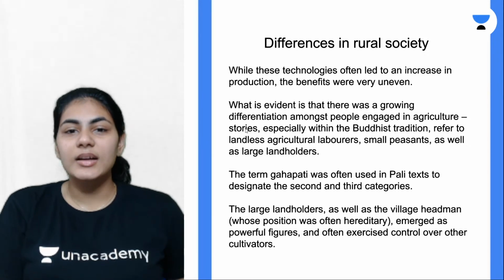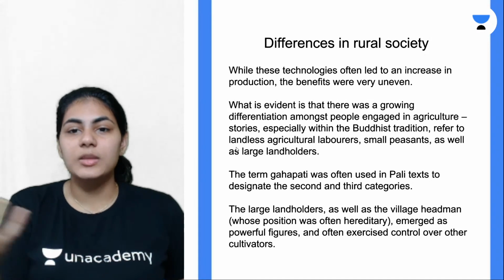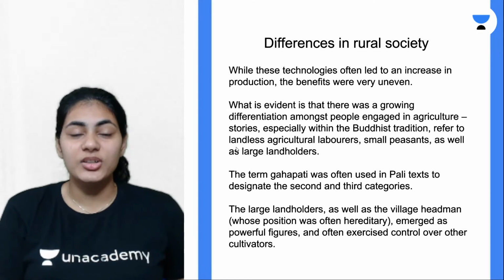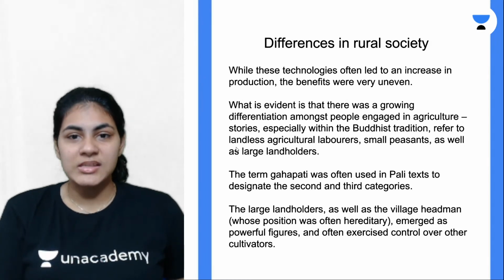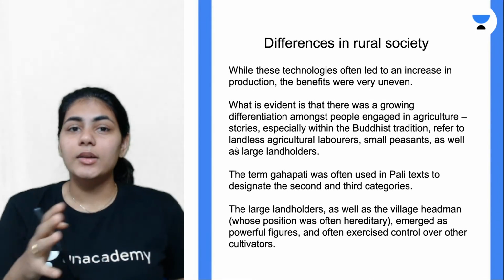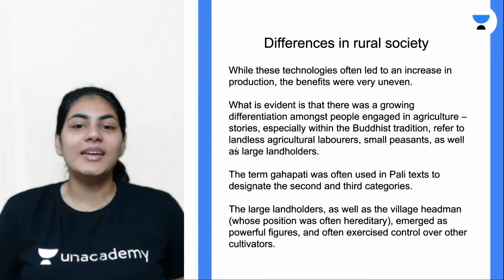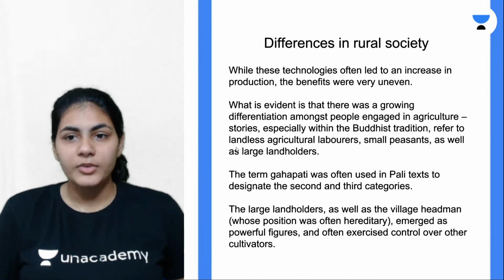That's clearly evident, there is a growing differentiation amongst the people engaged in agriculture. If you look at the Buddhist tradition texts like Jatakas and Tripitakas, you'll come across this evidence, that all of the people are not the same in the society. In fact, there are different categories of peasants, different categories of rural people, right?